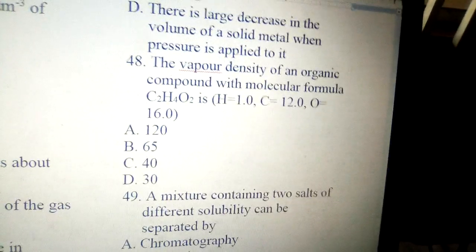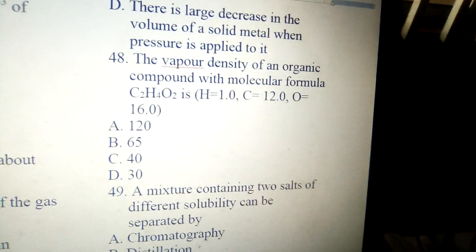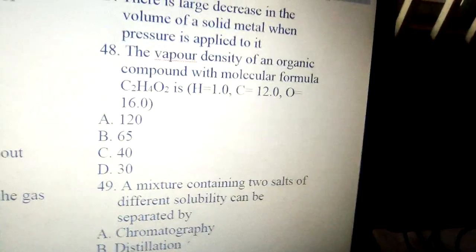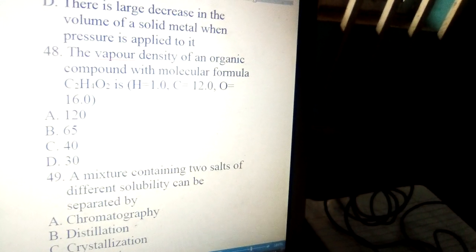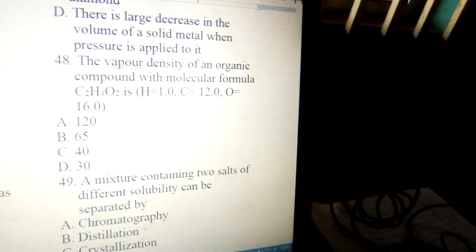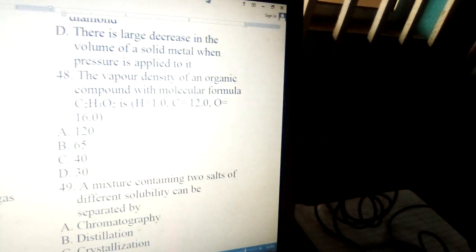Now 48, the vapor density of organic compound with molecular mass of C2H4O2 is, the answer to that question is 30. To work it out, we have to find the molecular mass of the compound first. So 12 times 2 for carbon, 4 times 1 for hydrogen, 16 times 2 for oxygen. When we solve this, we'll be getting 60. Vapor density is molecular mass over 2. Divide 60 by 2, we now have 30.